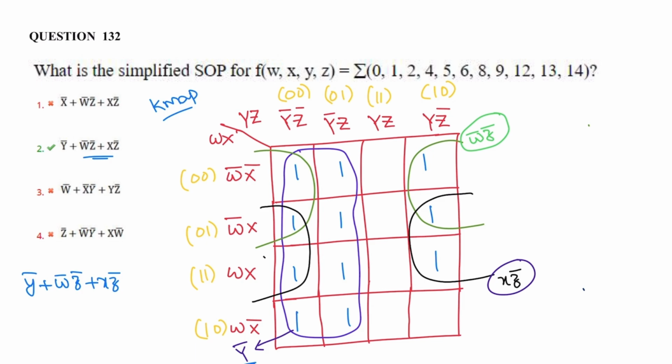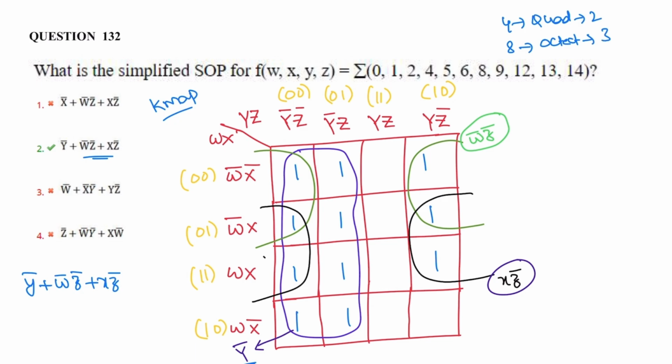So grouping of cells: a grouping of four cells will form a quad, and a quad eliminates two variables. Grouping of eight cells forms an octet. An octet will eliminate three variables.